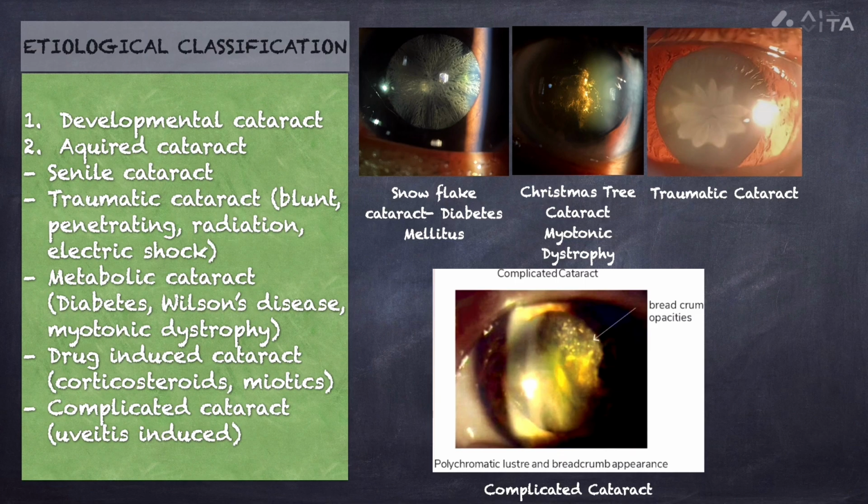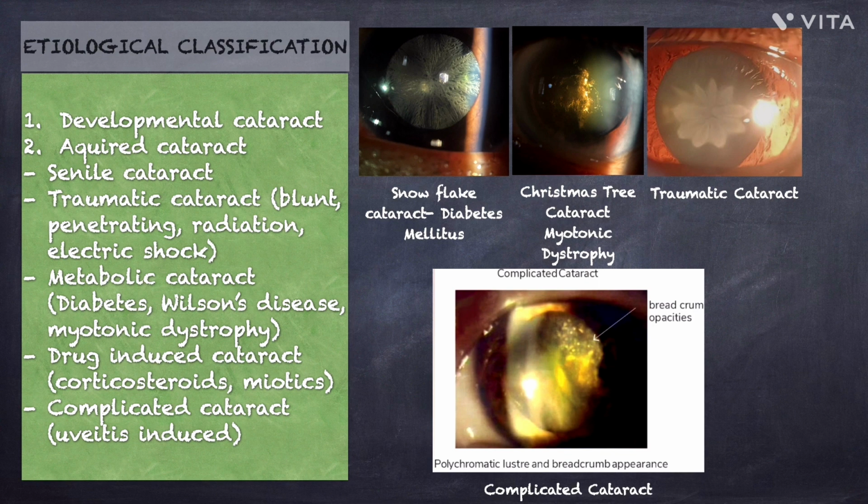Now what happens is, in a sharply limited zone of cortex underneath the capsule, there will be opacity both anteriorly and posteriorly, fine dust-like opacities, and the polychromatic dots and flakes in the superficial cortex resemble a Christmas tree. This may be progressive or stationary as shown in the images.